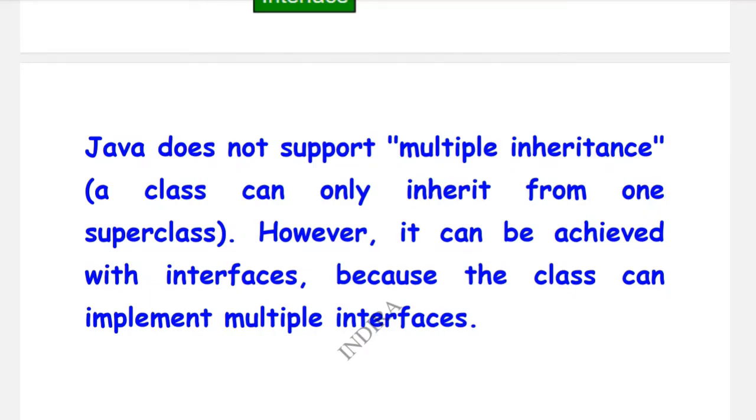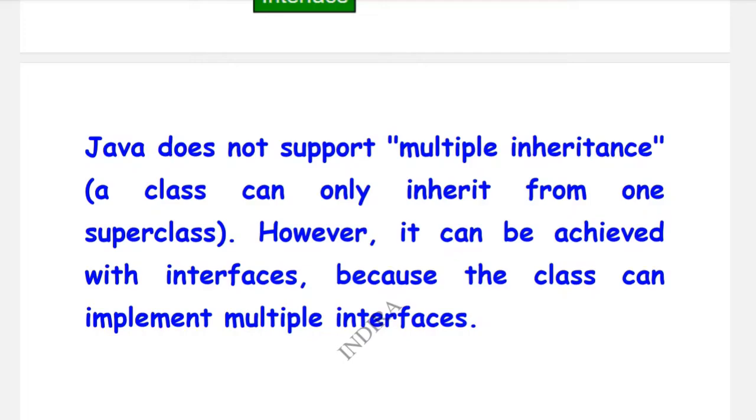To overcome this multi inheritance problem, interface is introduced in Java. Why? Because multiple inheritance is not supported by Java. It is the drawback. Due to this, some functions will stop, or some programs will not be executed. So to overcome this, interface is introduced. By using interface, a class can implement multiple interfaces. So in the place of multi inheritance, we use multi interfaces.